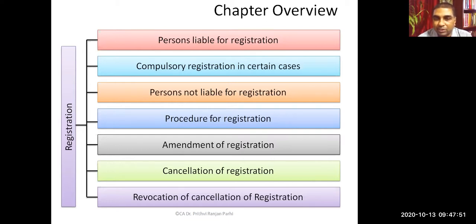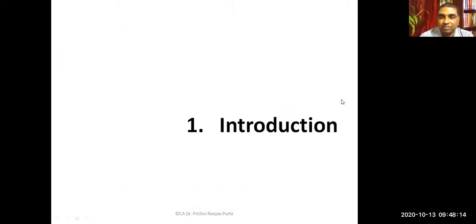Person not liable for registration, procedures for registration, amendment, cancellation, and revocation of registration. These are the entire things which are centering around the registration process. Everything we'll be learning in this chapter. Okay, got some basic idea about the framework. This is how we are going to proceed step by step.